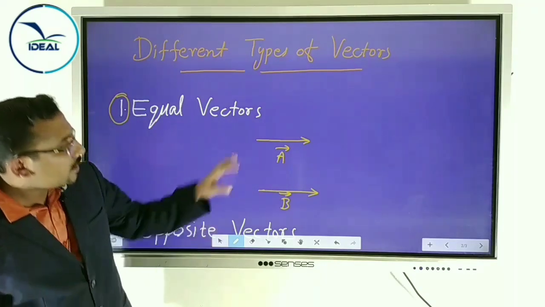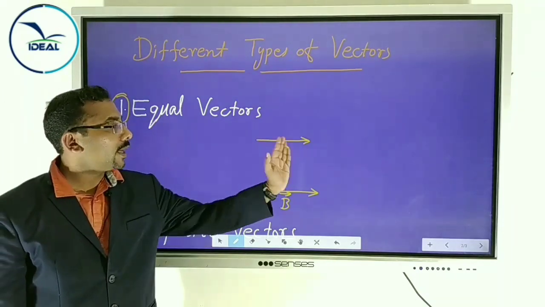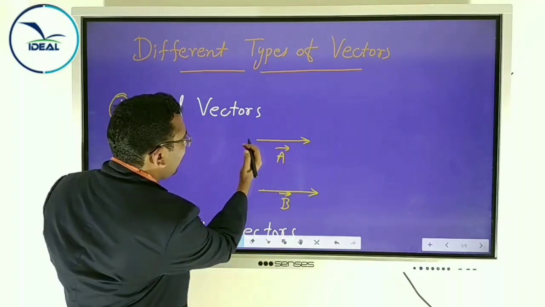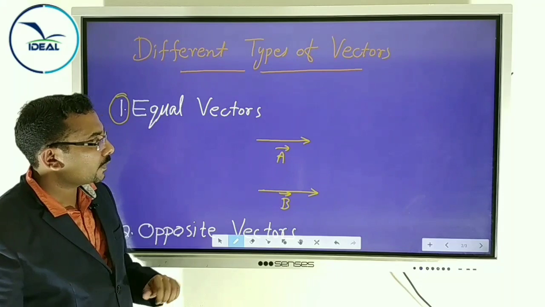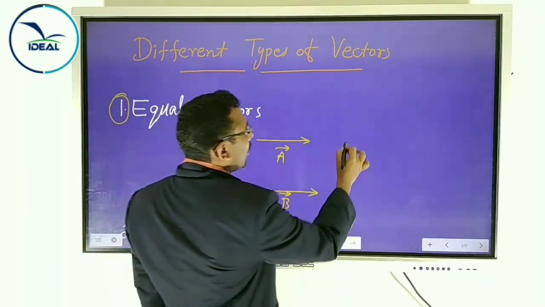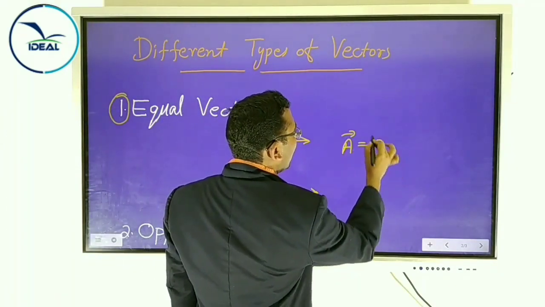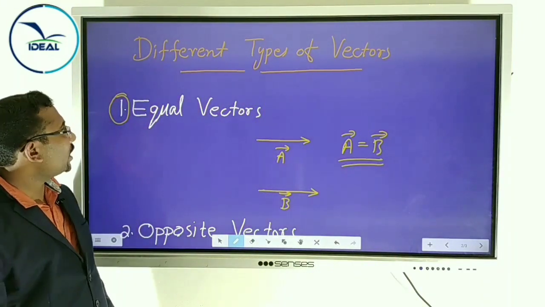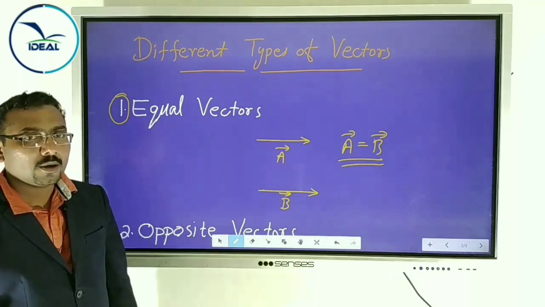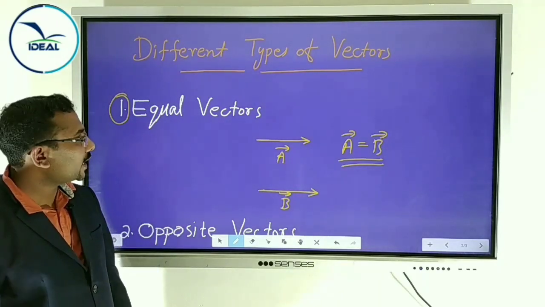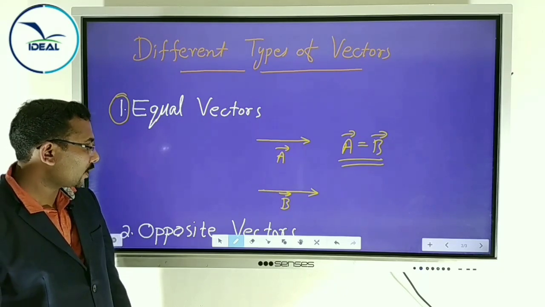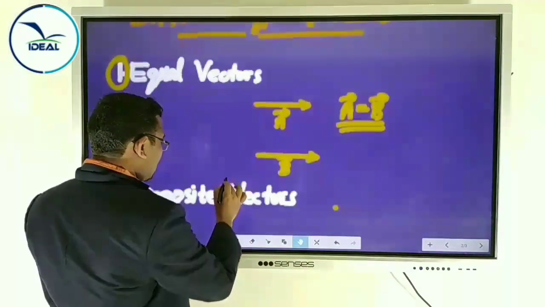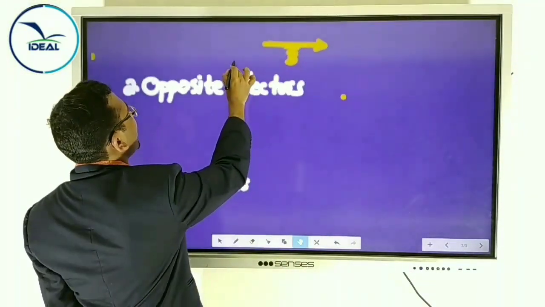Yes, these two vectors are in the same direction. Both have the same length, same length means same magnitude. Then A and B are equal vectors. We can write vector A equal to vector B. These are equal vectors. When two vectors are equal, they have both the same magnitude and the same direction. Two vectors are said to be equal if they have the same magnitude and the same direction.